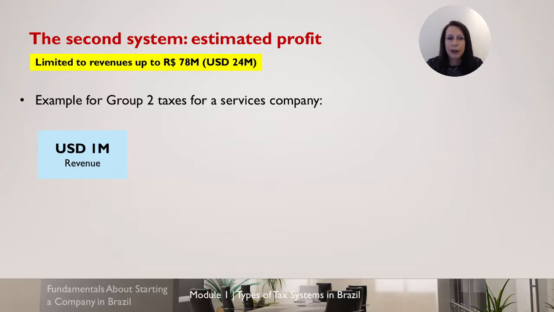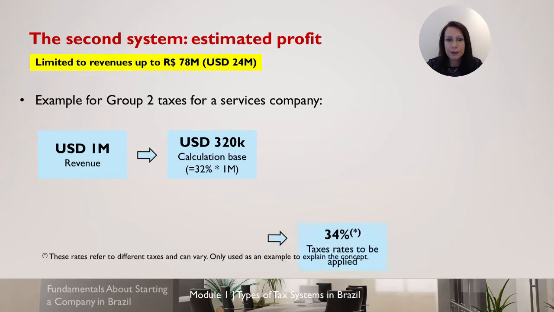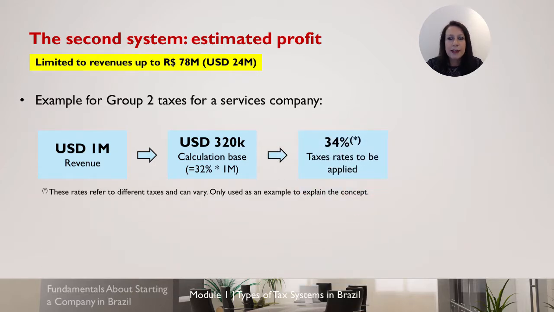For example, for the same example of the services company that has $1 million of revenue, the calculation base will be 32%. This means the calculation base will be $320,000. The tax rate to be applied is 34%. And then you end up with $108,800 to be paid in the end.